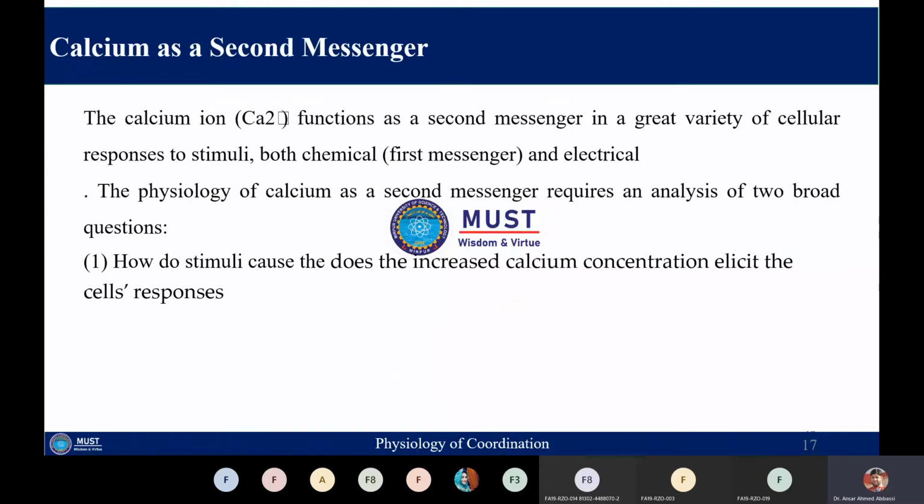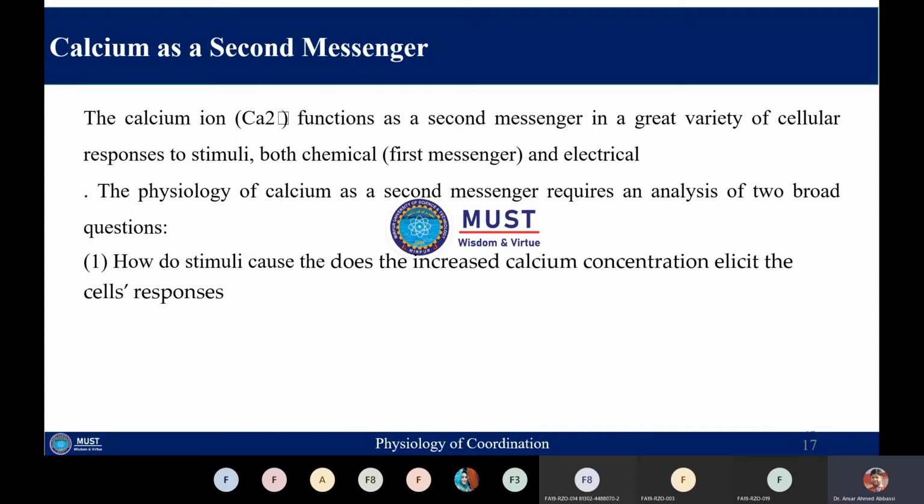The calcium ion is also behaving as the second messenger in a great variety of cells, and this will produce a cellular response to stimuli. For example, whether the chemical response or the first messenger or the electrical, the calcium ion will behave as the second messenger.